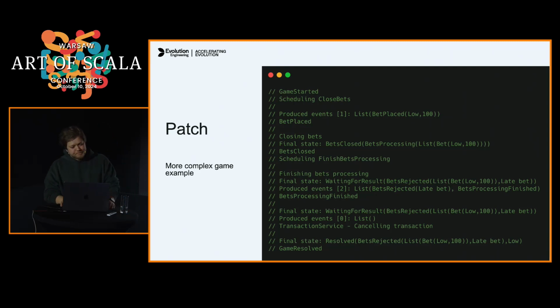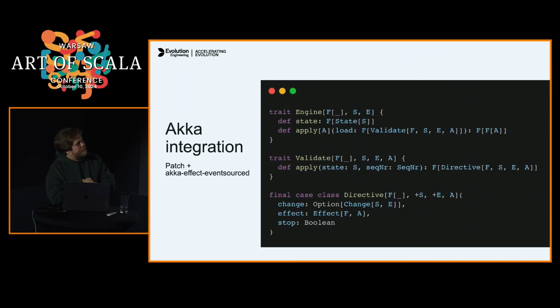But in the real world, you need to integrate with something, and Evolution has another library on GitHub, this Akka effect, and it has this 7-source model, which is supposed to provide you a purely functional way of running this persistence stuff. So it's a wrapper around Akka in the end.